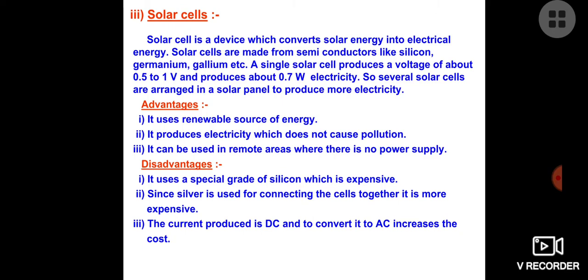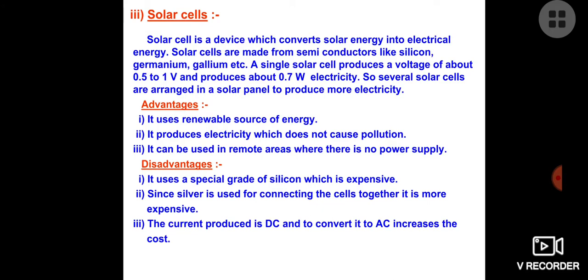We have solar cells. Solar cells are also a device which converts solar energy into electrical energy. And solar cells are made up of silicon and germanium, gallium, etc. They are semiconductors basically. A single solar cell produces a voltage of about 0.5 to 1 volt and produces about 0.7 watt electricity. So several solar cells are arranged in solar panels to produce more electricity.